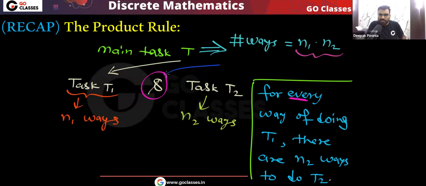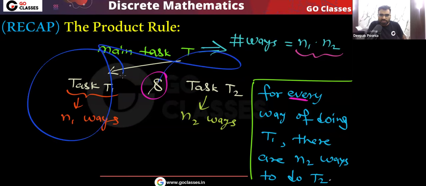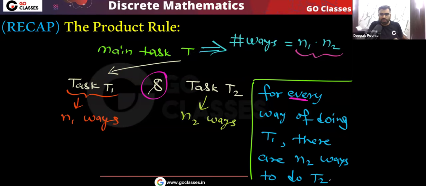Basically, this multiplication is coming because of this. We need to complete task T1, and also we need to complete task T2. So this is the product rule. We have already seen this in the previous lectures many times, and we have solved a lot of questions using this product rule.